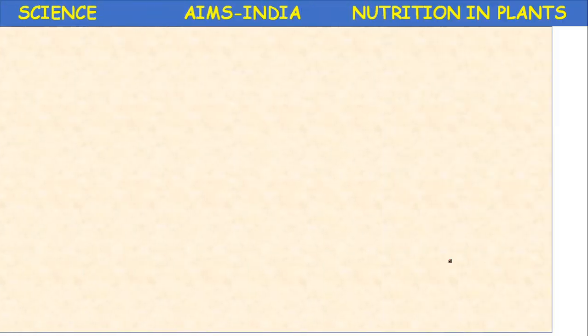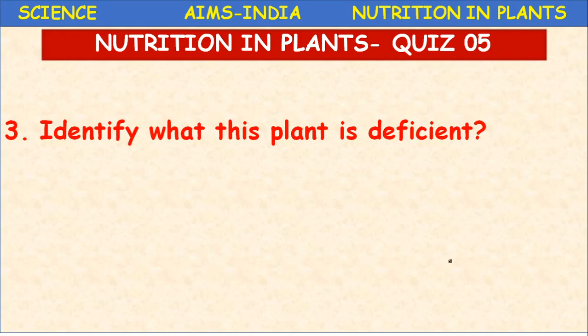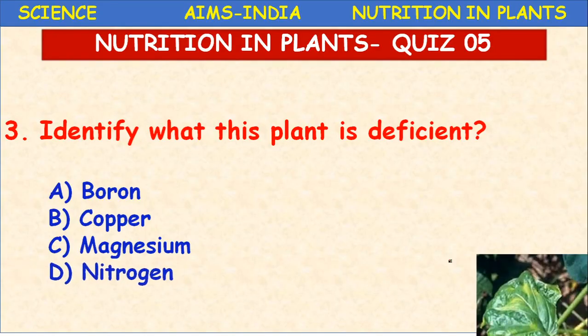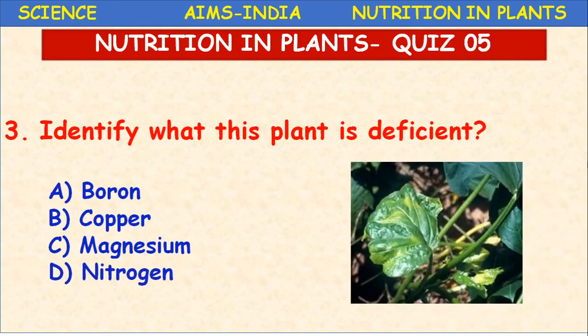Next, identify what this plant is deficient. Boron, copper, magnesium, nitrogen. So here also yellow color and shriveling of the leaf. Leaf loses its natural structure. The edges of the leaf are bent. Okay, these are the symptoms of copper deficiency. Copper deficiency in the soil. Okay, children.